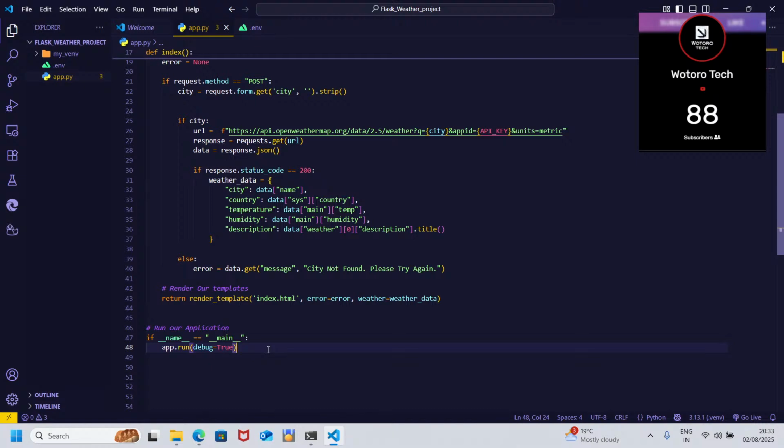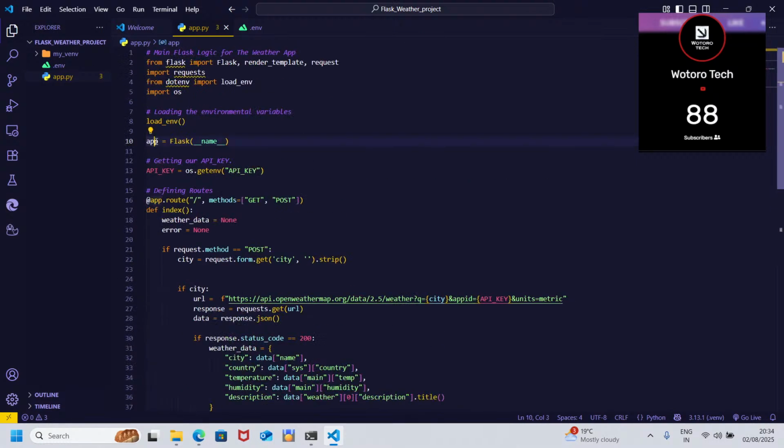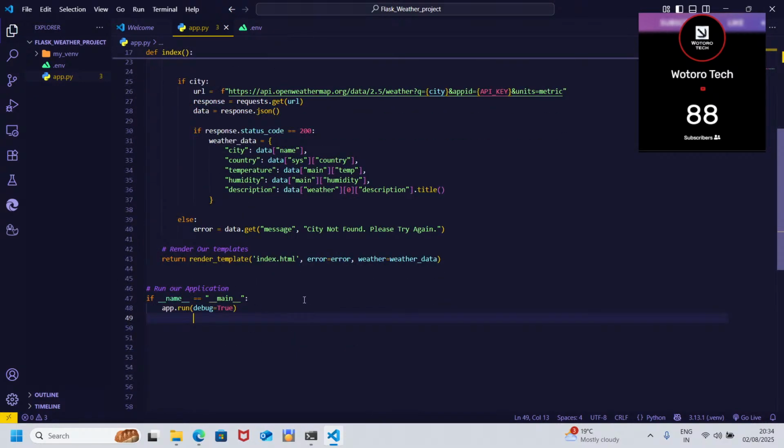Now you need to import it into another program. When you import it without this, it will call those functions when you're running the other file, and this is something we don't want. This line restricts the function calls to the file where it is written. That is a better practice. And here we say app.run. Yes, so we are running this app. So we are done, just like that.